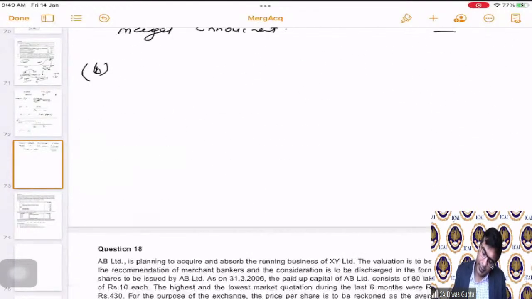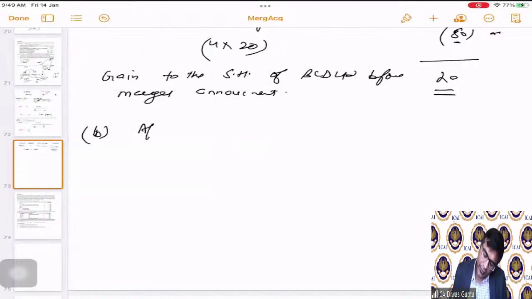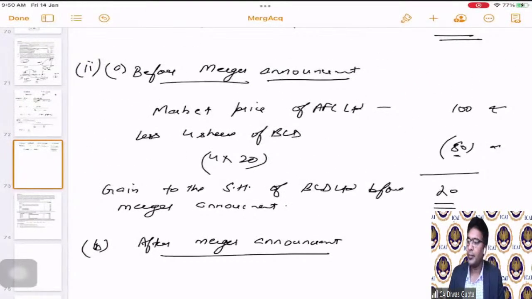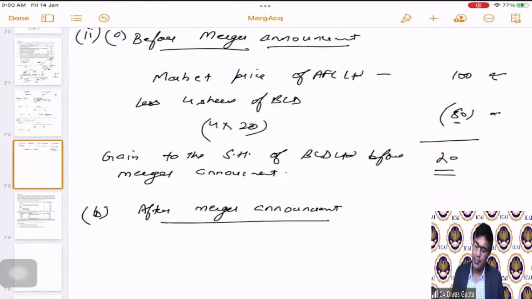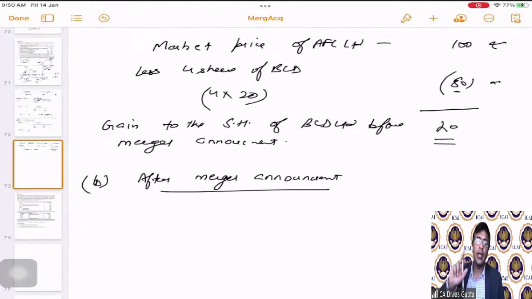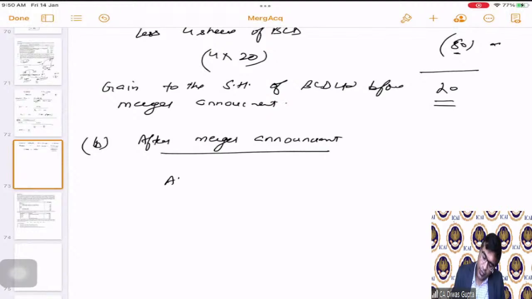B part, I'm going to calculate after merger announcement. Students, since we are given two different values, I am putting it before merger announcement and after merger announcement, because it is 20 rupees and 30 rupees. So now coming to, first of all, AFC Limited.